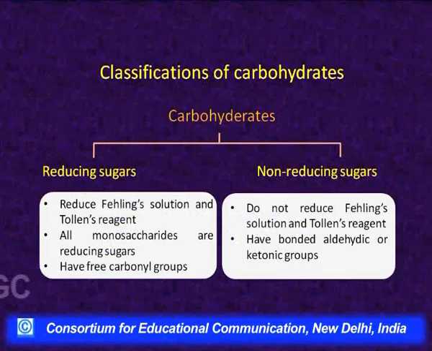But here in monosaccharides, whether they have an aldehydic functional group or a ketonic functional group, if the functional group is free, then they reduce both the reagents and we call them reducing sugars. We will discuss the reason later why they give both the tests.